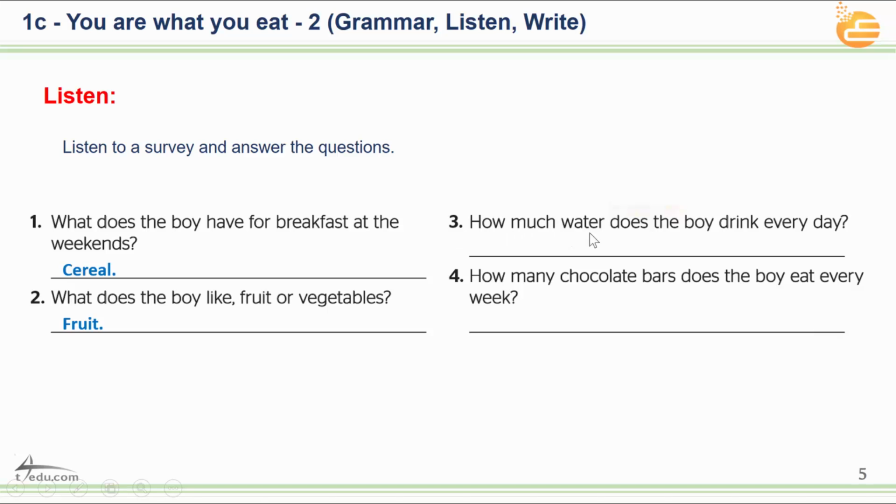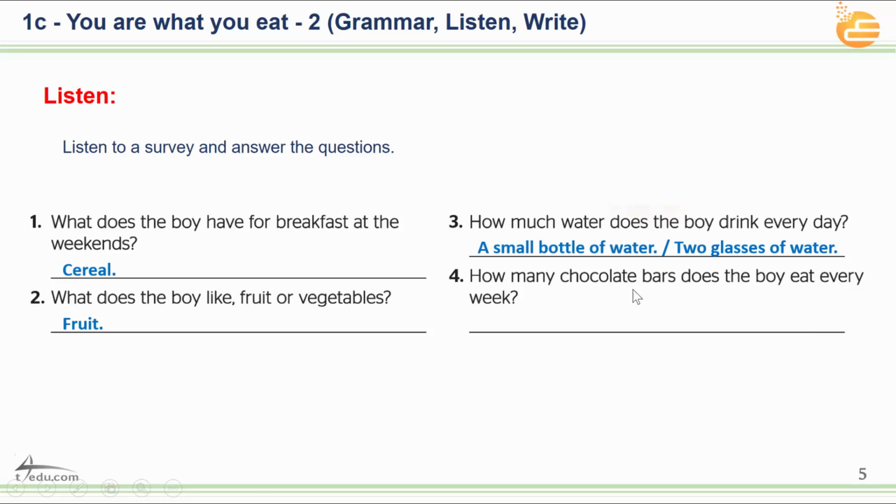Number 3, how much water does the boy drink every day? Okay, how many glasses? Or you can say what is the size of the bottle that he drinks every day? Excellent, a small bottle of water, or you can say 2 glasses of water.